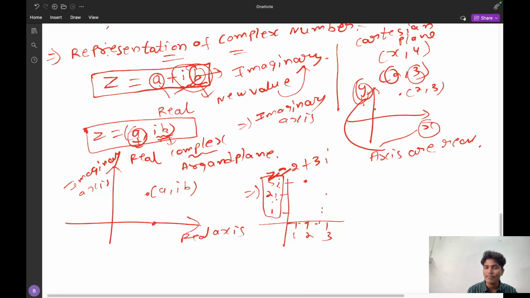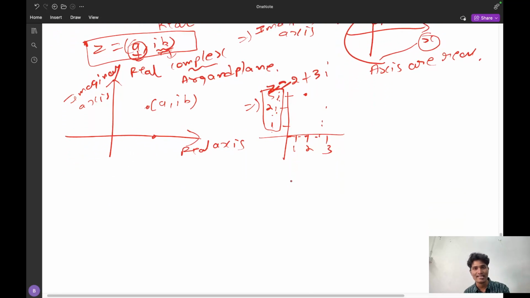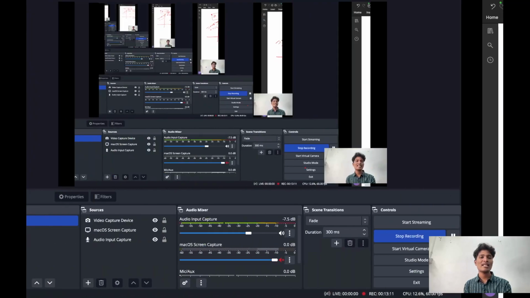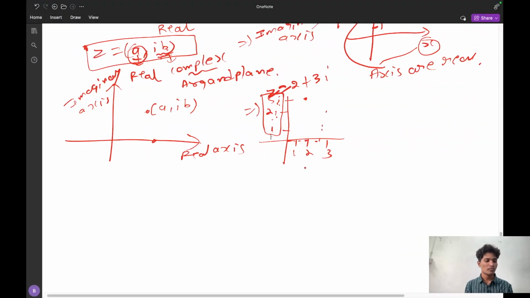But in the real system, the y-axis will be 1, 2, 3, but here iota, 2 iota, 3 iota, because this is the imaginary axis. So in order to represent a complex number in the argand plane, we are using the real axis and imaginary axis. But in the Cartesian system, in order to represent the point, we are using both real axes, x-axis and y-axis. This is the important point you have to understand.